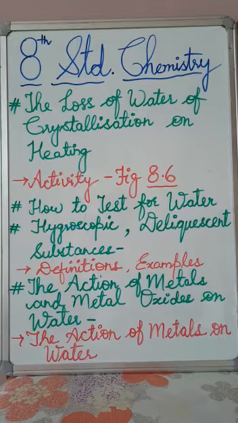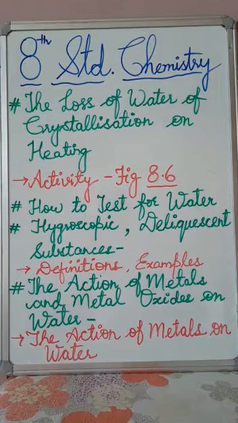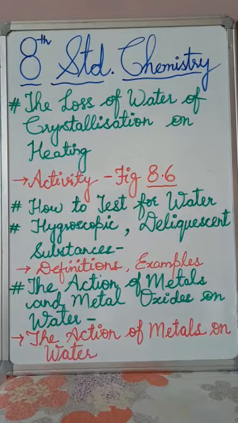So magnesium, being less active than calcium, displaces hydrogen from water very slowly at room temperature. However, the reaction is fast with steam. So we can see here the formation of magnesium oxide. Fine, students. When magnesium powder is mixed with water, the evolution of hydrogen starts slowly and stops soon because the magnesium oxide forms a coating over the metal particle. Okay, but you can verify yourself how fast the reaction with steam is.